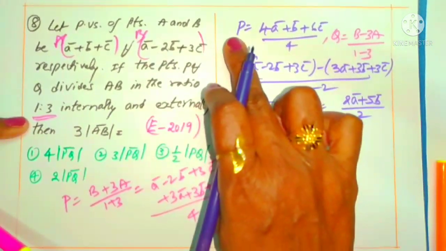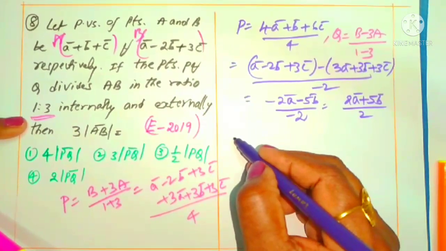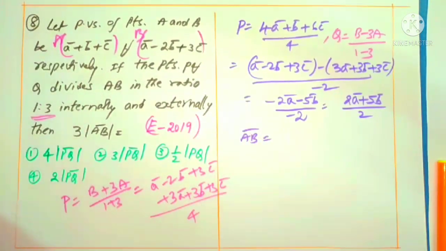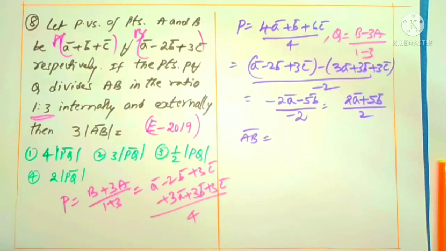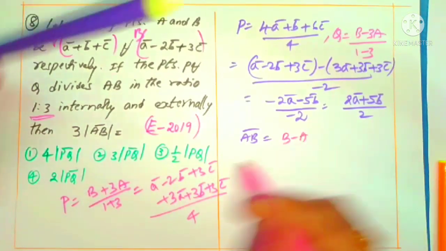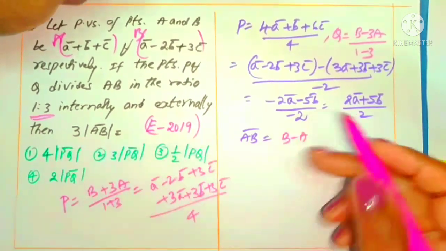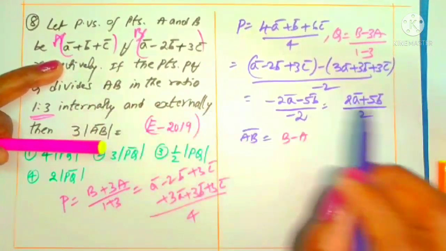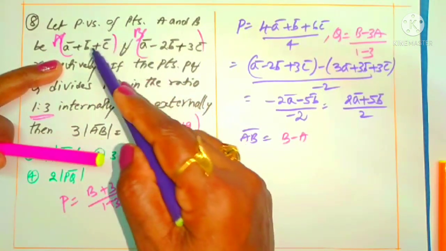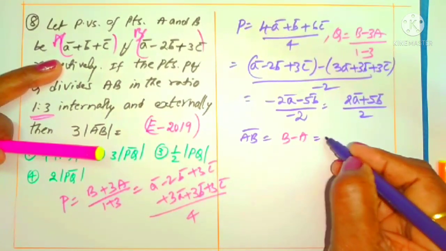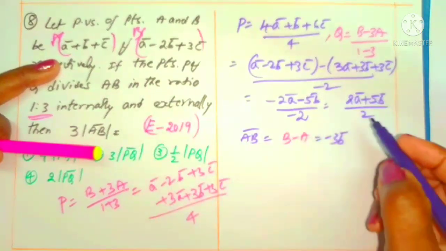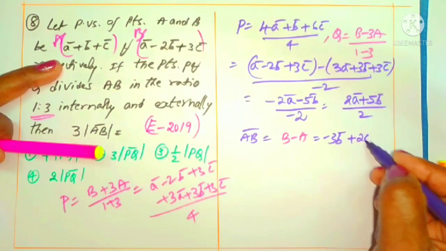You know the point Q, you know the point P. Now we can find the vector AB. What is the vector AB? It is B minus A, the difference of B and A. A minus A gets cancelled, 0. Minus 2B minus B is minus 3B, and plus 3C minus C is plus 2C.